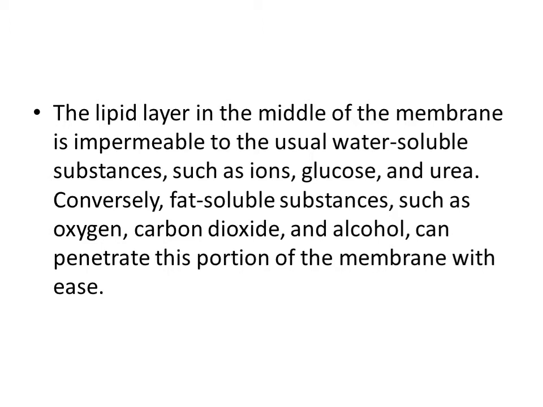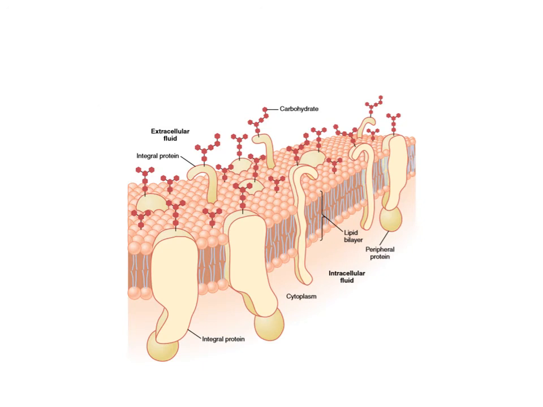The lipid layer in the middle of the membrane is impermeable to the usual water-soluble substances such as ions, glucose, and urea, because they are water-soluble, so they cannot cross through the membrane. But fat-soluble substances like gases and alcohols can cross. This is the microscopic structure of the cell membrane. You see there is a hydrophobic and a hydrophilic end of the lipid bilayer.